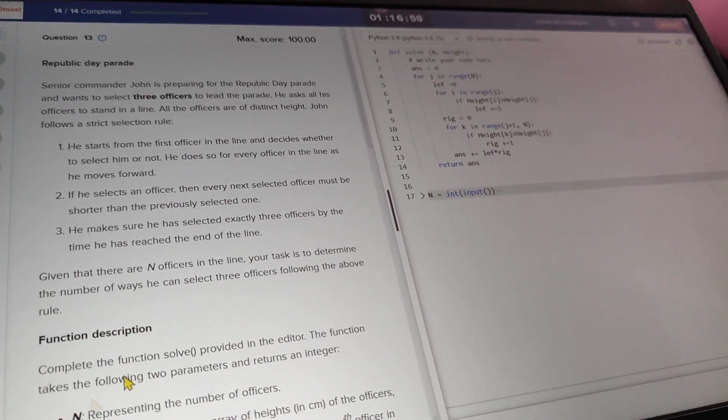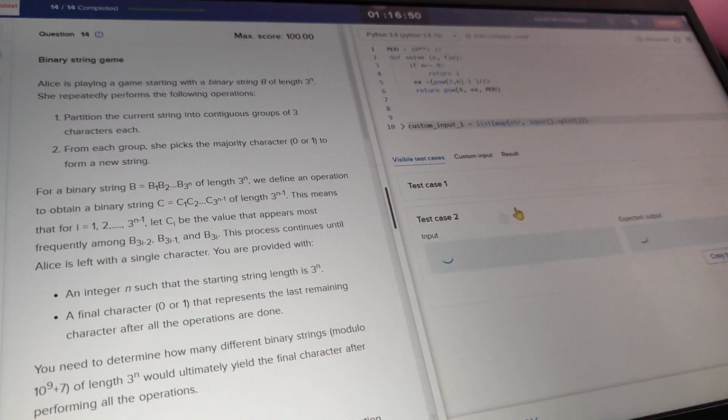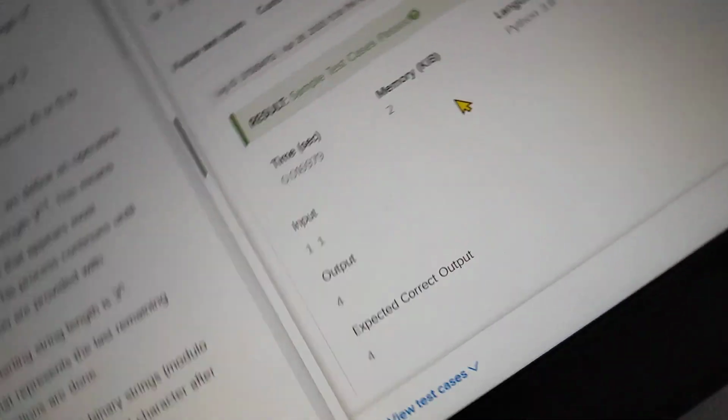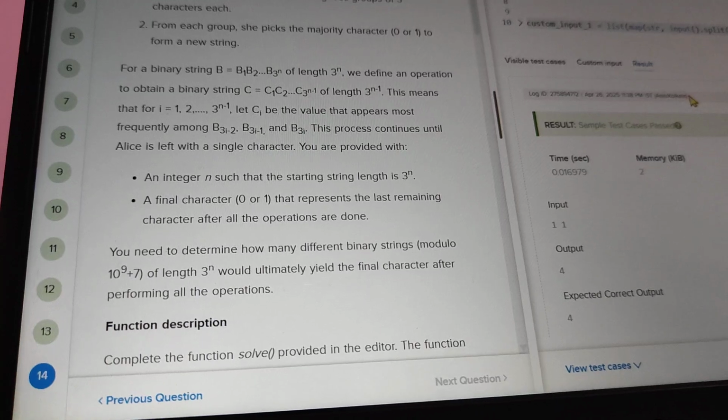So we have this Republic binary string question. We have solved this question, and all the test cases are passed, as you can see. Test case 2 is also passed, test case 1 is also passed. And test case 5, yeah, look at this, it has also passed. So for the solution, this is the solution. Just look at the solution and write it down.